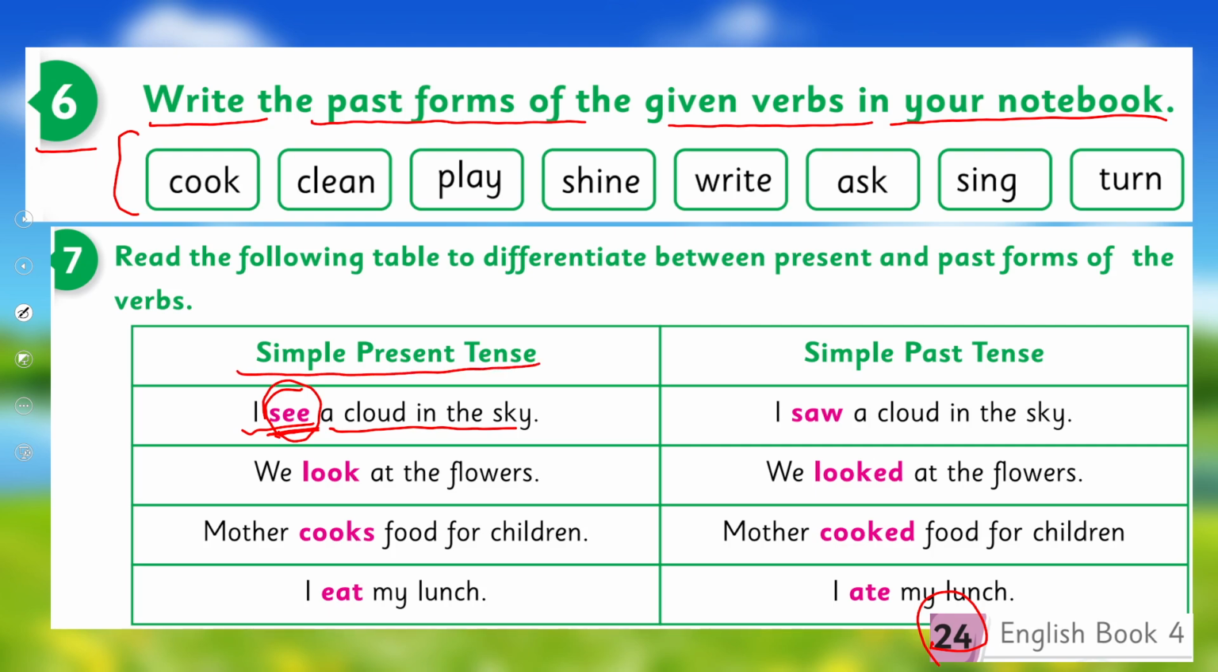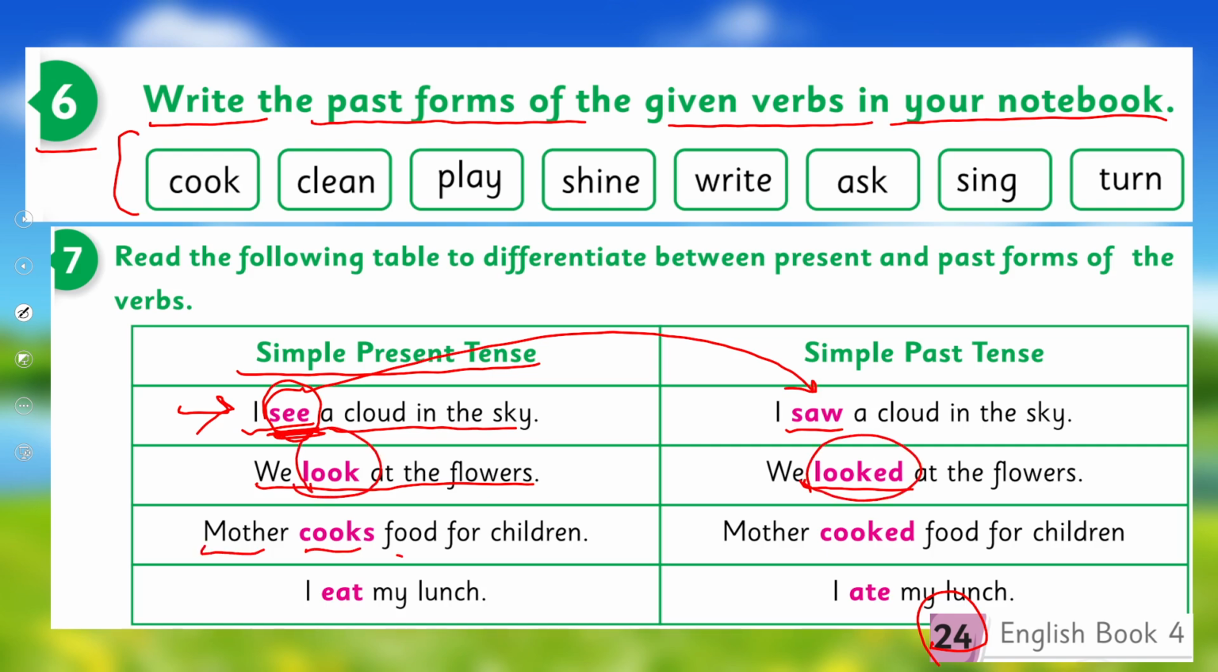And if I just change this verb into second form, it becomes simple past tense. I saw a cloud in the sky. It means this is present right now. I see, I usually see, and I saw means the time has gone when I saw clouds in the sky, right? Likewise, we look at the flowers. We looked at the flowers. This is present. This is past.